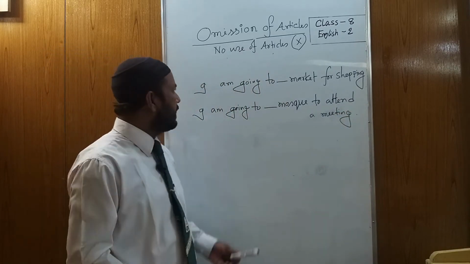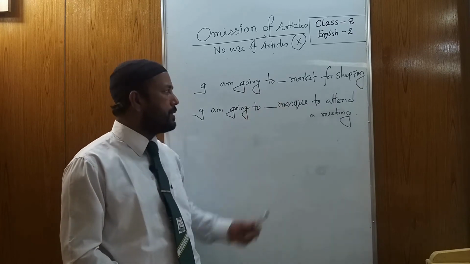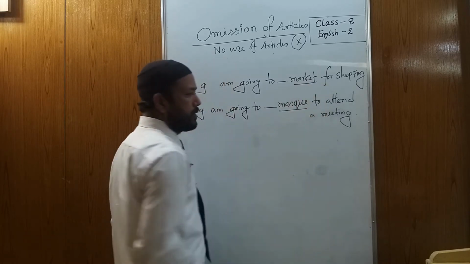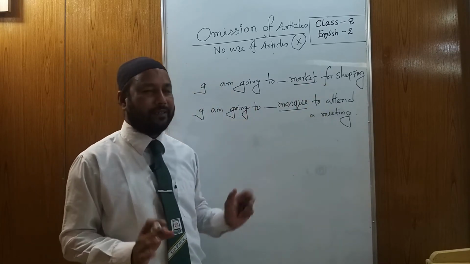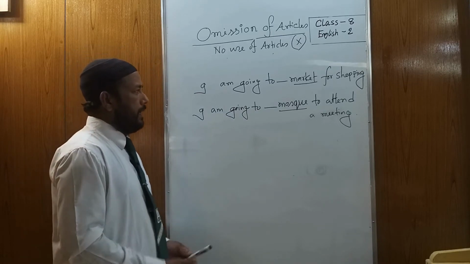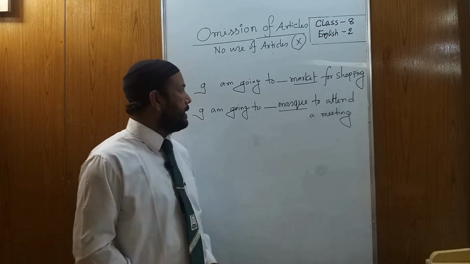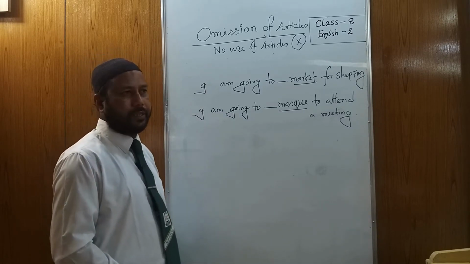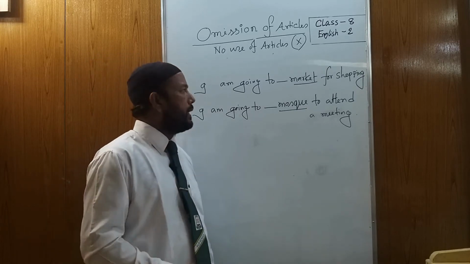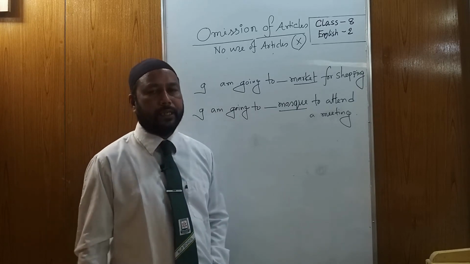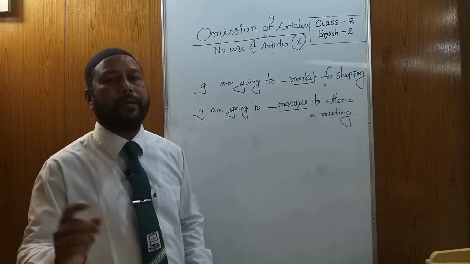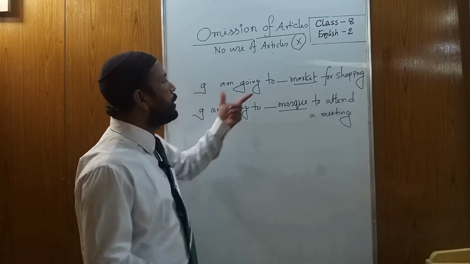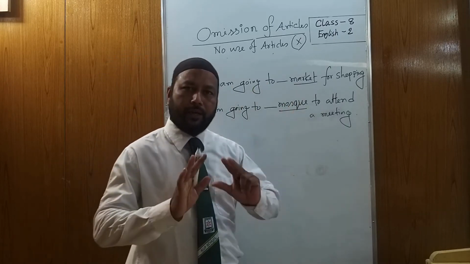Can you tell me what kinds of article we use in both of these gaps? Here is a market and here is a mosque. Both are places. I will give the correct answer. Let me describe these rules once again. If you visit any place for a primary purpose, then you have to use no article. That means I am going to market for shopping. I hope you all know it.